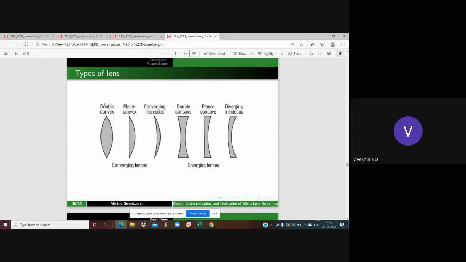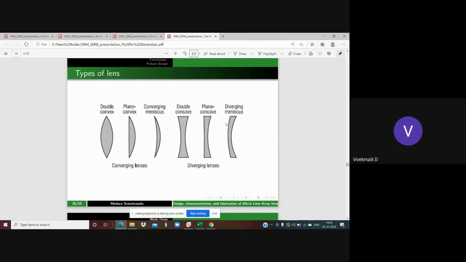In double convex, the two surfaces are curved outwards; in plano convex, one surface is plane and another is curved outwards; and in converging meniscus, both surfaces are curved outwards only. The diverging lens is also a negative lens: double concave, plano concave, and diverging meniscus. And right now we're going to design the microscopic objective camera.